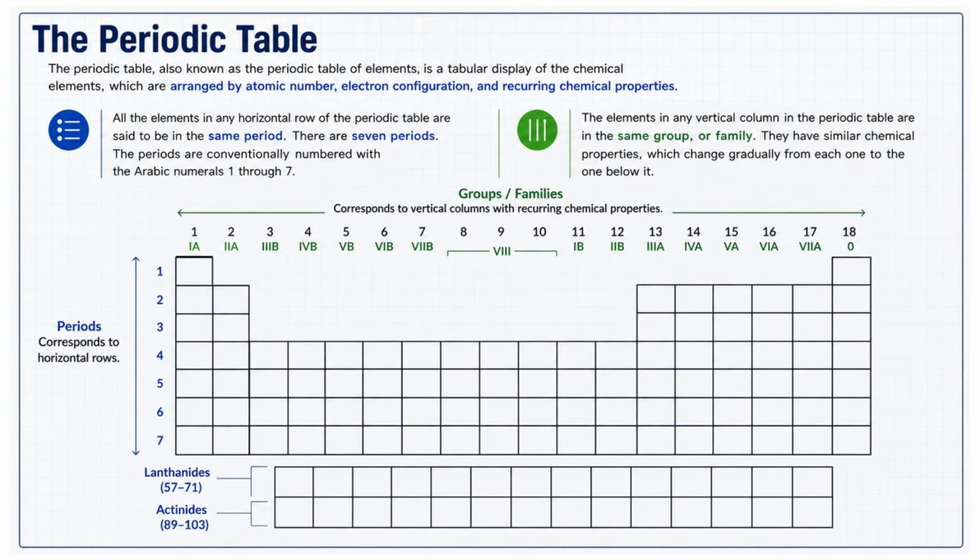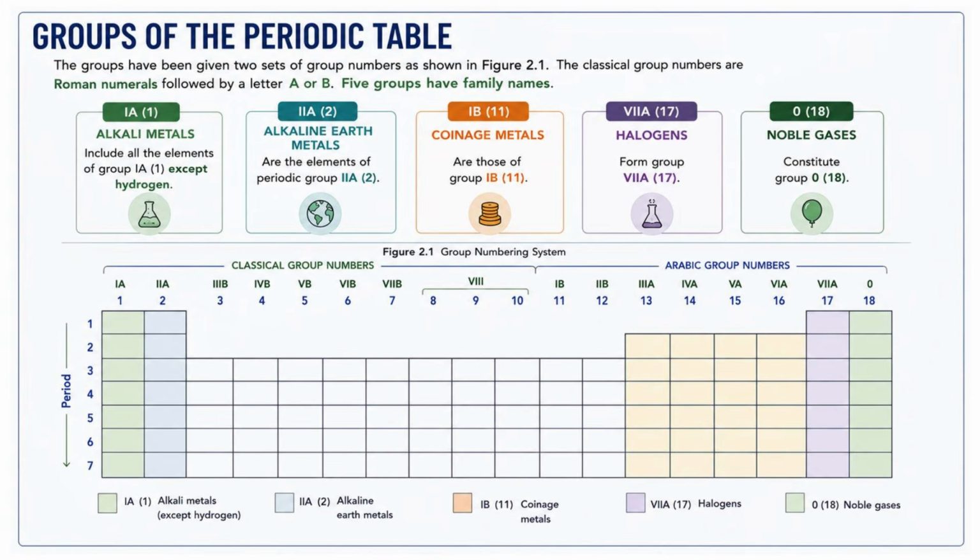For convenience, they are displayed separately at the bottom. Now that we know how the periodic table is organized into periods and groups, let's become familiar with some of its most important families of elements, such as the alkali metals, alkaline earth metals, halogens, noble gases, and transition metals. These families will help us understand why different elements behave so differently in chemical reactions.